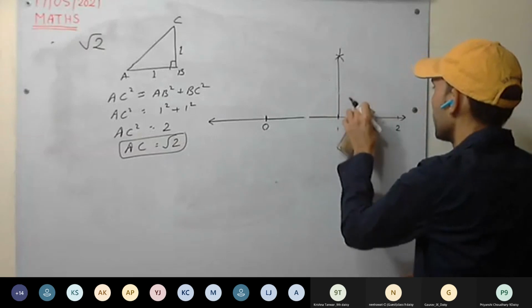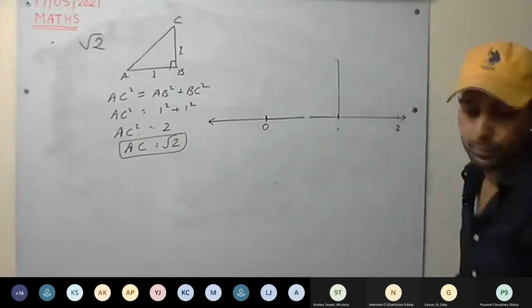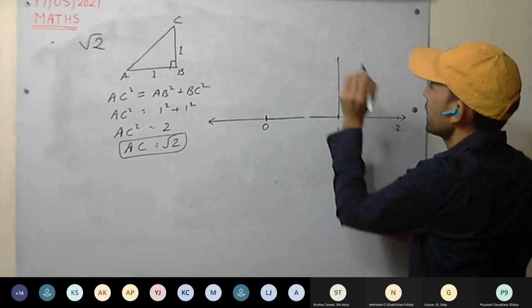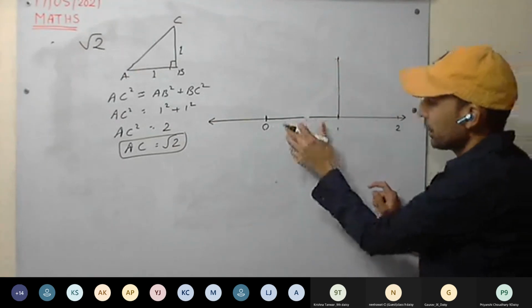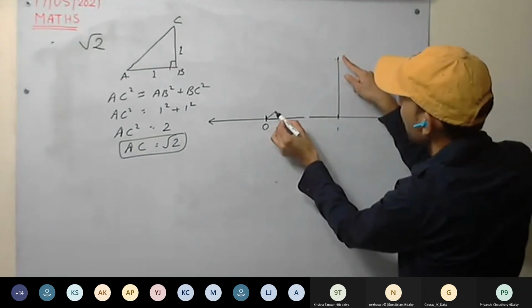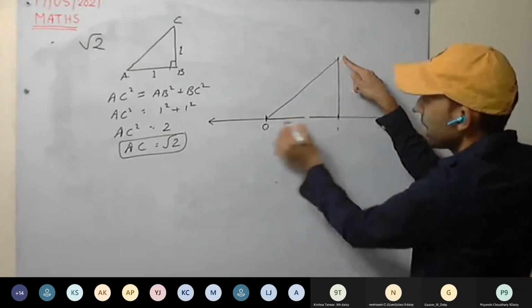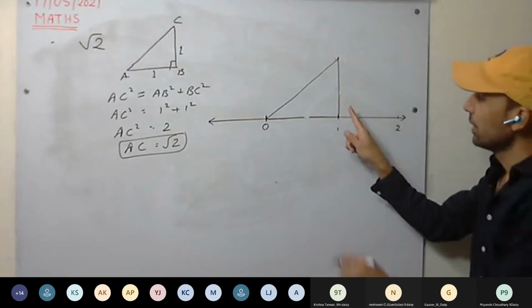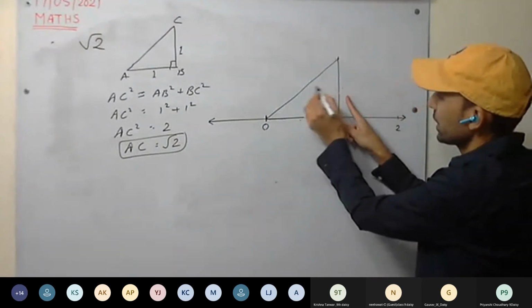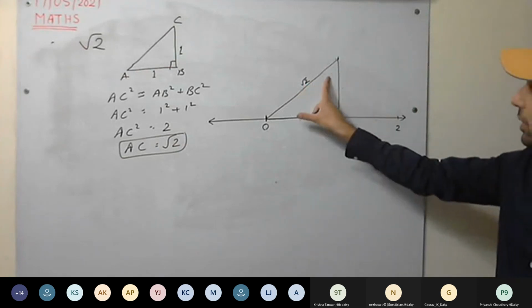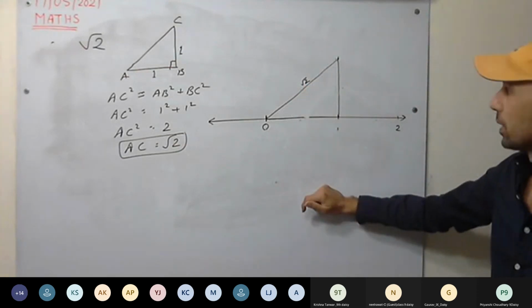Or use protractor. So make a line of 1 centimeter we have. This is 1 centimeter, this is 1 centimeter. Now join these 2 points. So we have made a right angle triangle. This is 1 centimeter. This is 1 centimeter. This will be how much? Root 2. This will be our root 2.